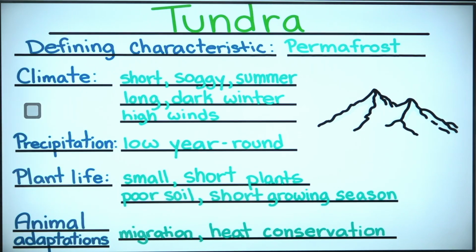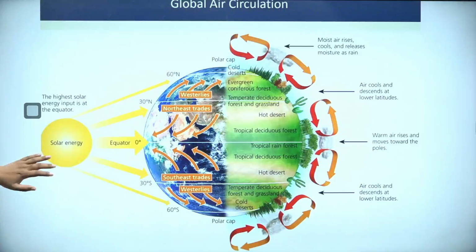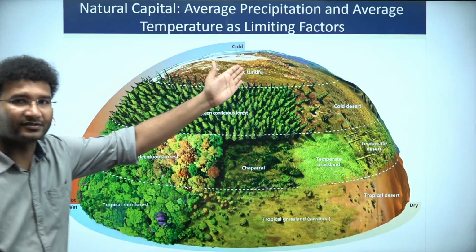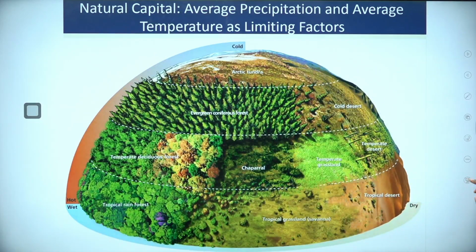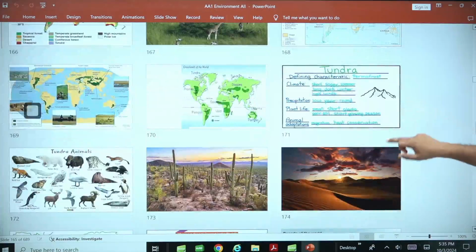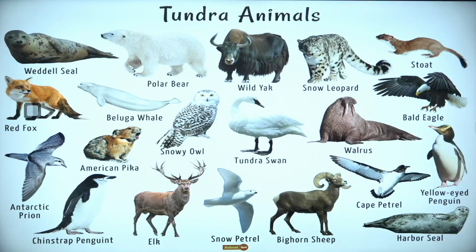Tundra is the region where the species which you got to see in tundra are of these type. They are very unique, right? This is your tundra, Arctic tundra region. यहाँ पे कौन सा species होता है? In the Arctic tundra, the species are very unique species, that is animals with thick fat. These are the species. Polar bear hai, yak hai, snow leopard hai, right? Walrus hai, right? These are some of the species. You need not remember all of them, just you need to know that they are having thick fat.